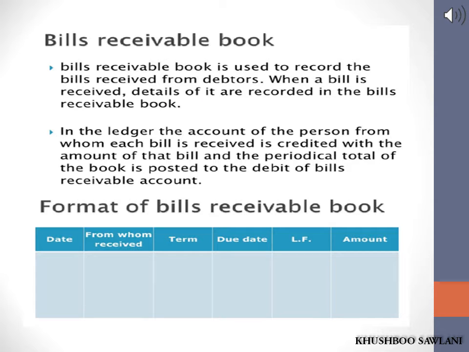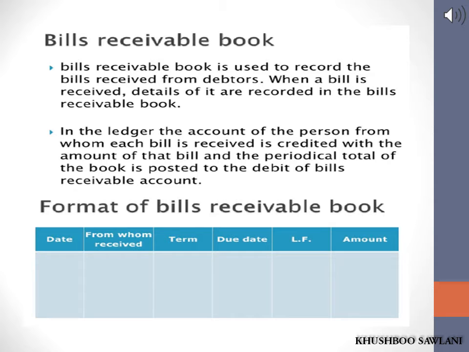Next is bills receivable book. When a seller has to receive payment from some customers at times, generally the seller draws necessary bill on the customer for the sum due. The customer accepts and records such bill and returns it to the seller. Such bill is known as bills receivable for the person who draws it, and it is known as bills payable for the person who accepts the same. For the holder of such bills, also it is bills receivable. Detailed record of such bills received from various customers is kept in bills receivable book.